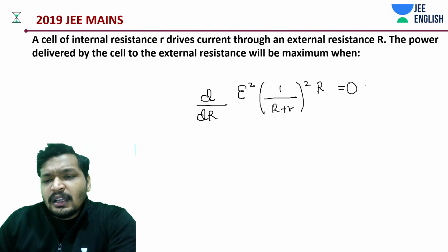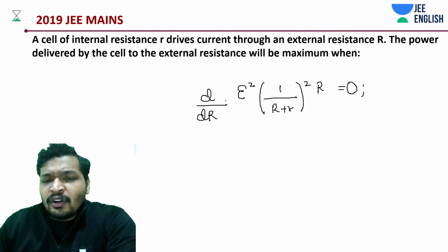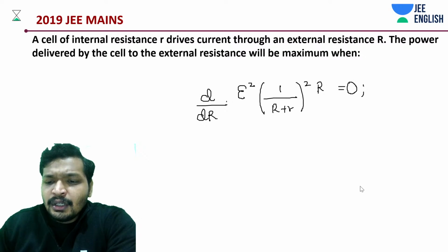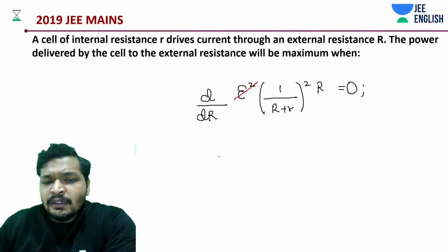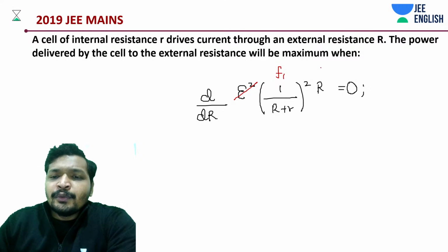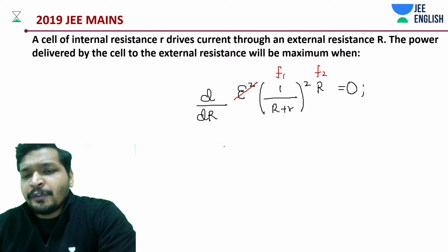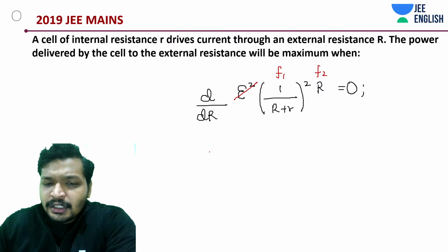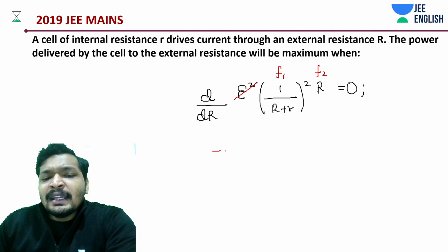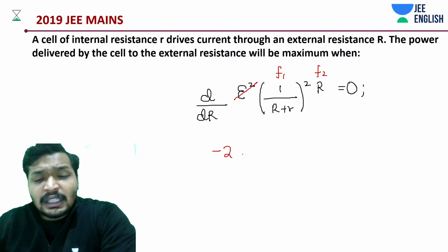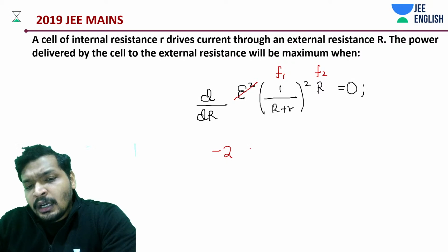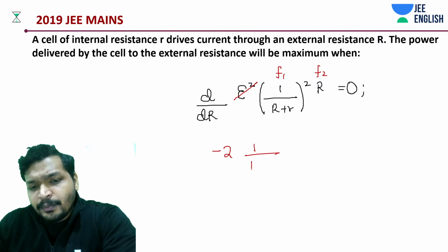Now this EMF is a constant term, so it is not changing. You can basically forget this term. Now you're going to differentiate two terms, like F1 and F2. So d of F1 into F2. What is d of F1 in this case? Minus 2 into r plus R whole cube.